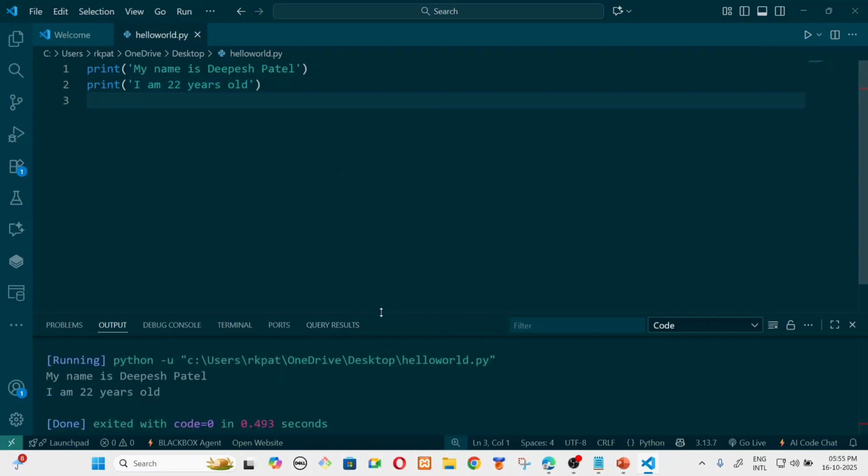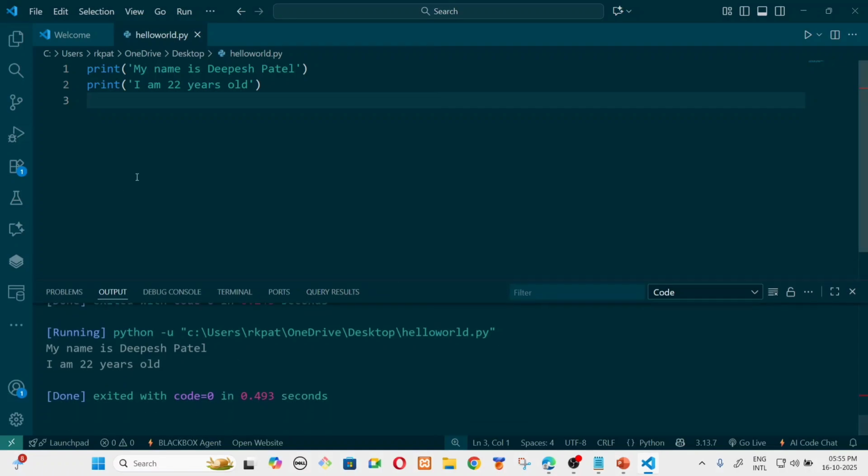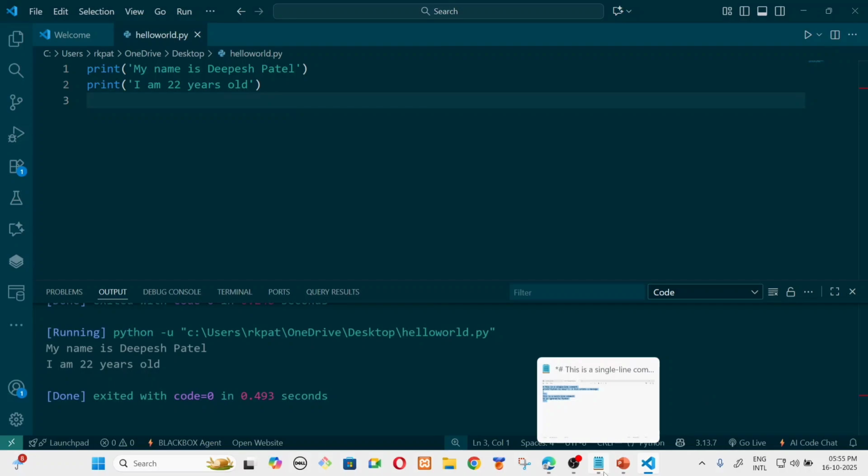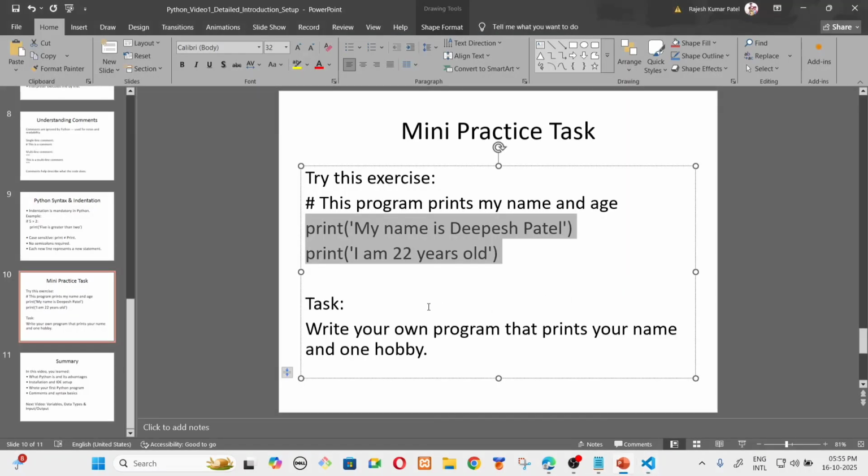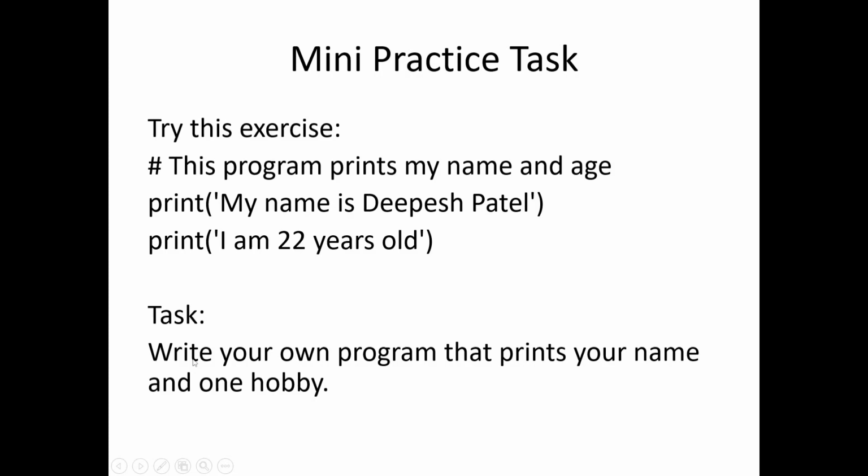Here it is showing: My name is Dipesh. I'm 22 years old. So here you can try it by yourself and tell me. This is your task: write your own program that prints your name and one hobby.